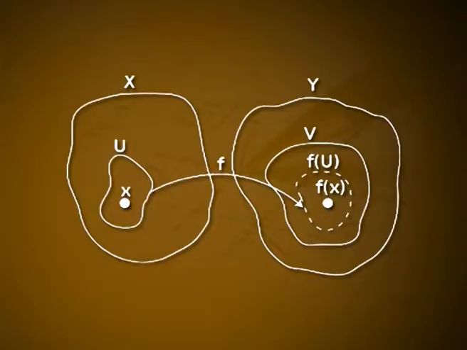A function of a complex variable is said to be continuous in a region R if it is continuous at each point in R. If two functions f(z) and g(z) are continuous at a point z0, then f(z) + g(z), f(z) − g(z), and f(z) times g(z) are also continuous. f(z) divided by g(z) is also continuous at z0 where g(z) is not equal to 0. Next consider a result. The composition of continuous functions is also continuous.